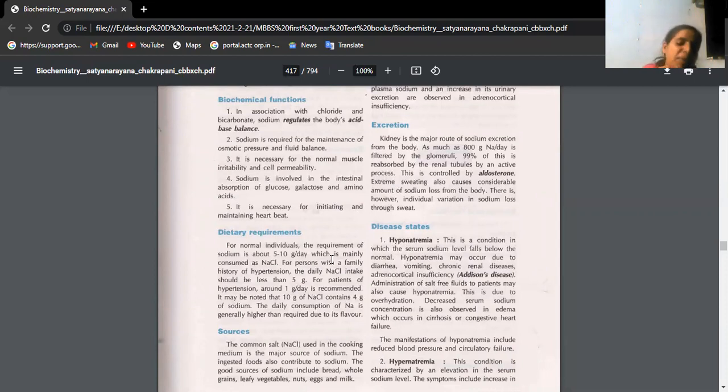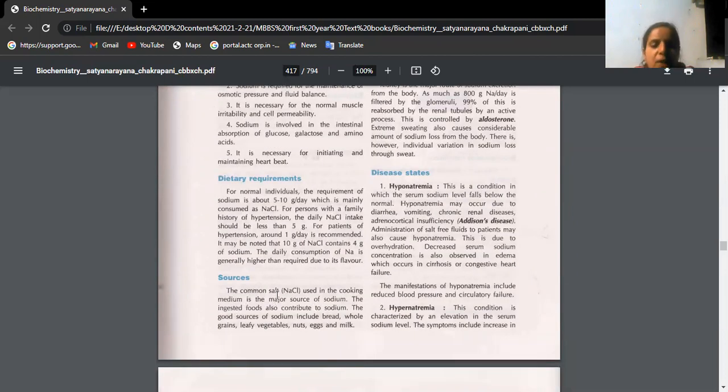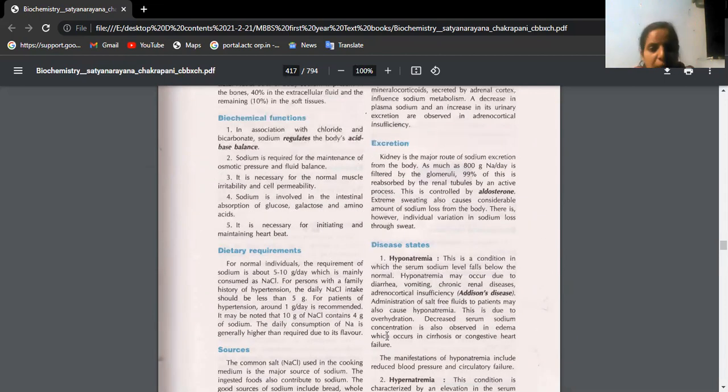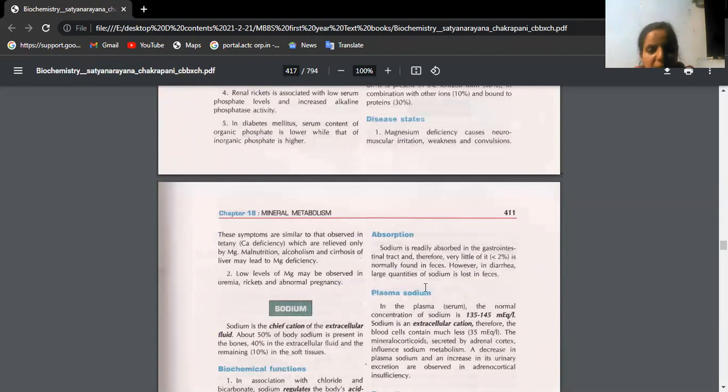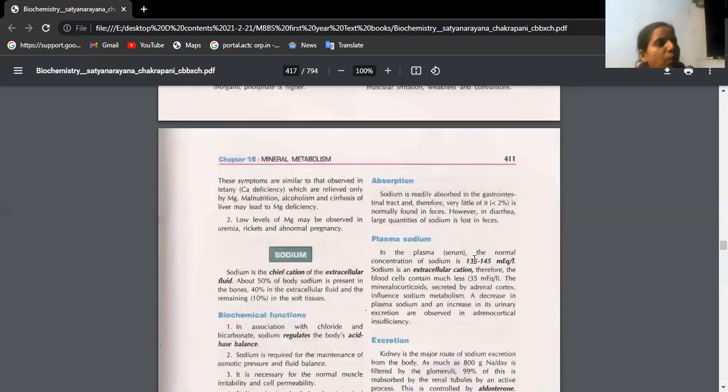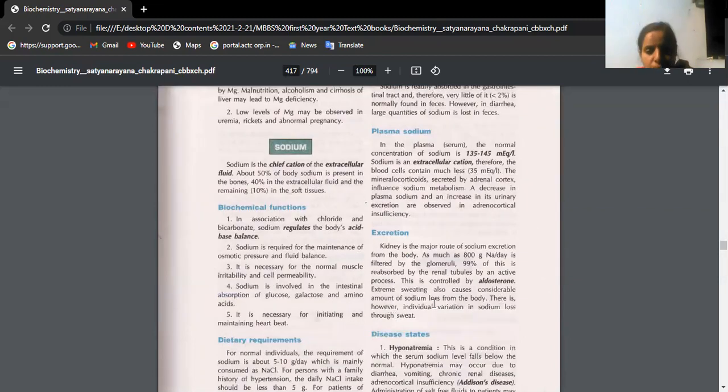We usually take it in the form of salt. Sources: common salt is the most common source. Apart from that, we also get it from bread, whole grains, leafy vegetables, nuts, eggs, and milk. Absorption is in the GIT. Plasma sodium level is important; it can be asked in 3 marks also. It is 135 to 145 milliequivalents per liter. It is excreted in the urine and controlled by the hormone aldosterone.